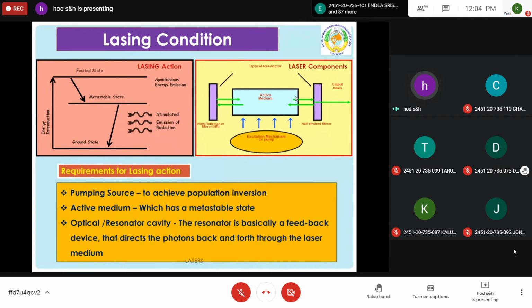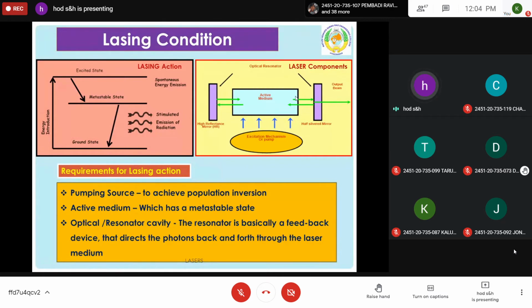So to produce laser, first you need a pumping device which excites the atoms from the ground state to a higher energy state, either by optical pumping, by electronic discharge, by collision with excited atoms, or by a chemical process. Whichever the method, it is called the pumping source. And the second important one, you need an active medium. A material or device is required, which should consist of a number of atoms to be excited. So the material is called the active medium.